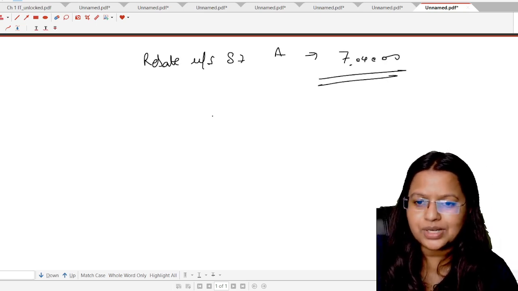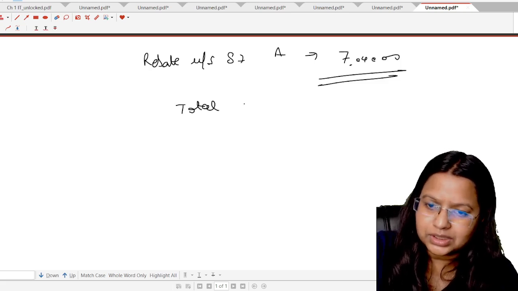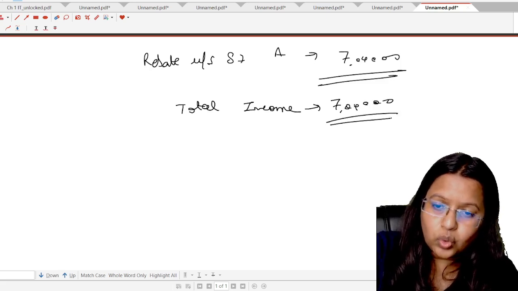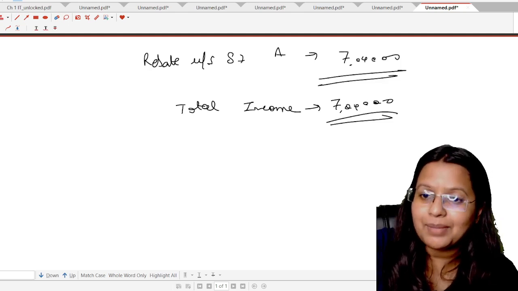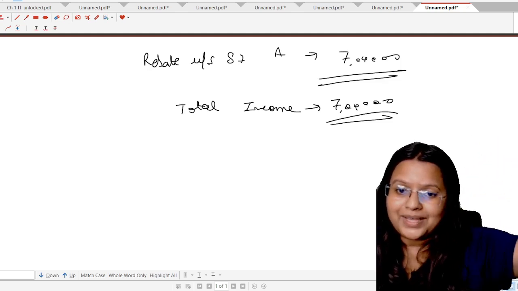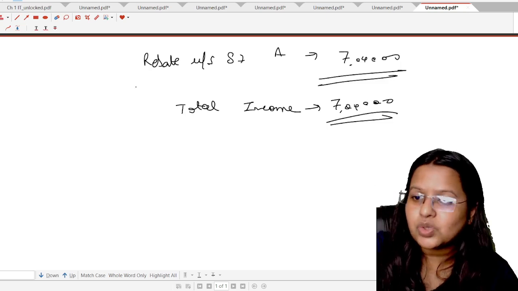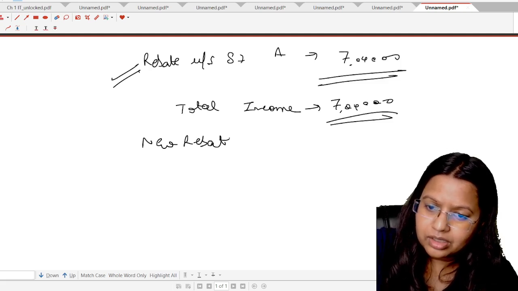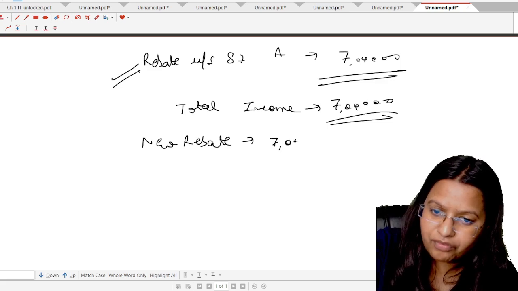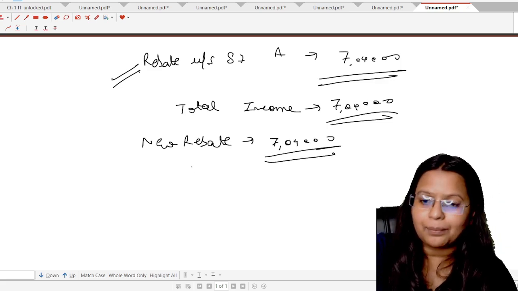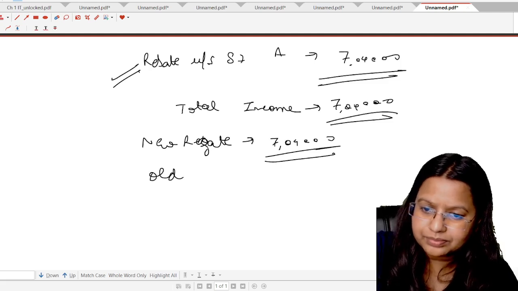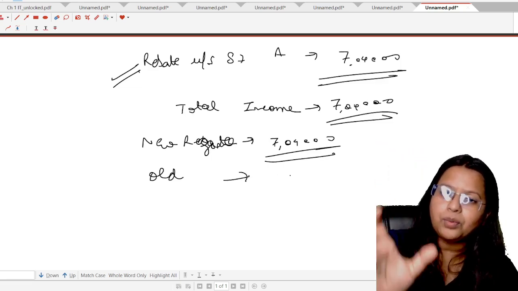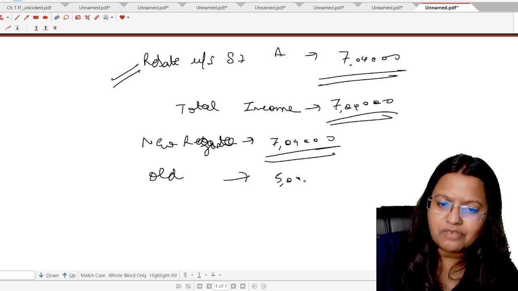What does it mean? It means, student, if the total income of a person is up to rupees 7 lakh, the total tax liability shall be available as rebate. But if the total income is more than rupees 7 lakh, the rebate will fail. Okay, student, this rebate under section 87A under the new regime is of tax liability up to rupees 7 lakh total income. But under the old tax regime, the rebate is available up to a total income of rupees 5 lakh. Okay, the first difference is this.